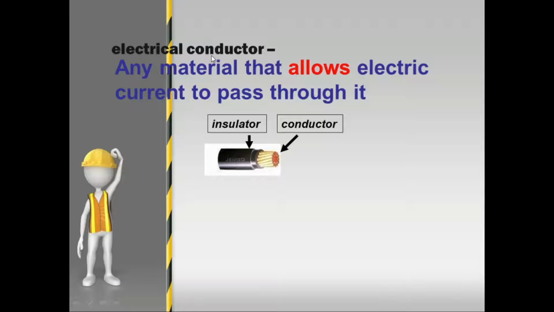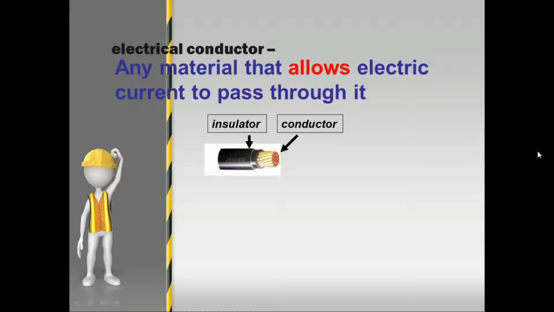So when we say electrical conductor, any material that allows, remember the word allows, electric current to pass through it. So a while ago, when we said electrical insulator, not allow. This time, electrical conductor can allow electric current to pass through it. So this is the insulator, the plastic, and the conductor is the metal.